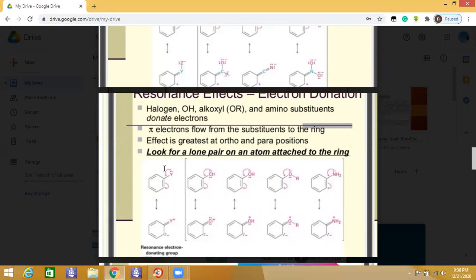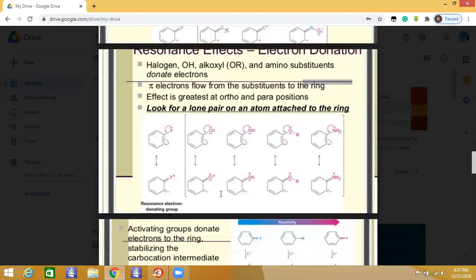So we are just taking this Y as, on the whole, donating an electron pair because of the availability of this lone pair. So it will donate an electron pair towards the ring, making ortho and para sites more available for further reaction, because these become the electron rich sites, and the next incoming group will go to this side.